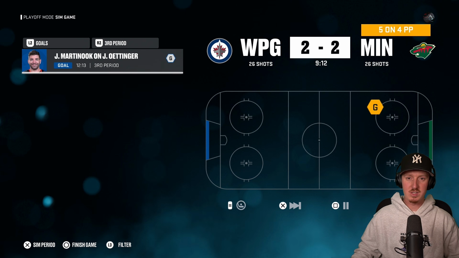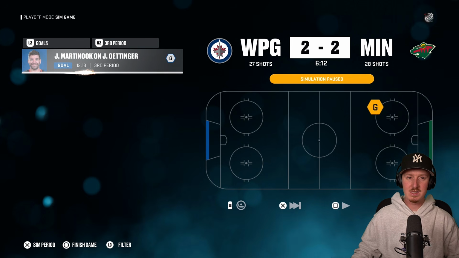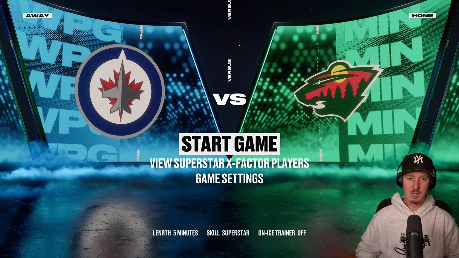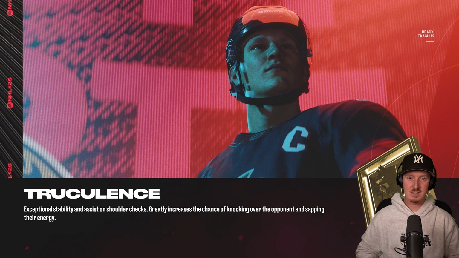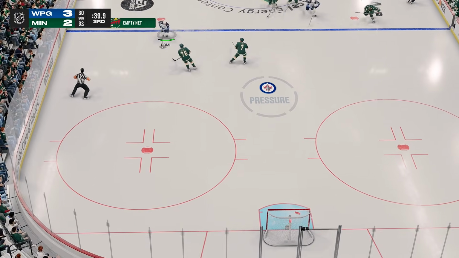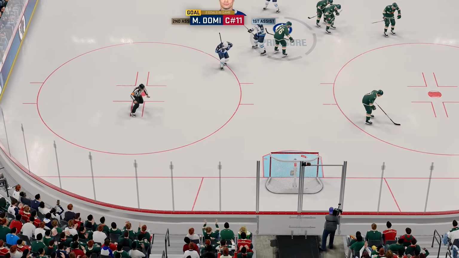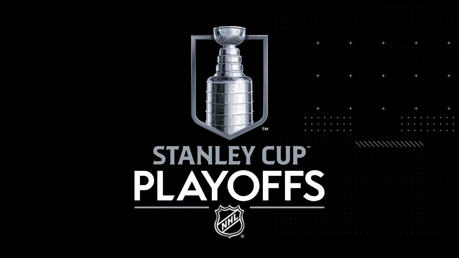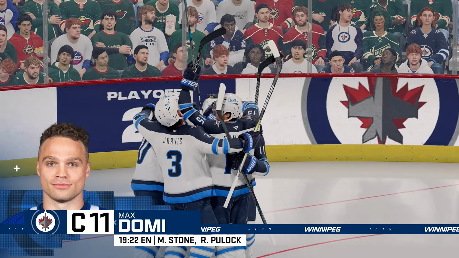And just like that, we got ourselves a tie game. Jordan Martinook, a massive goal. We're moving into the final 5 minutes in a tie game here, but Max Domi's picking up a goal. No, ain't no way the Winnipeg Jets are actually going to be winning this one. We're entering the final 53 seconds in this game. Winnipeg's got themselves a 1-goal lead. Who would have thought? So Minnesota's got the goalie pulled. Max Domi's going to bury this win into the empty net. Max Domi's 2 goals is going to be more than enough here. No, the Winnipeg Jets really won that game.